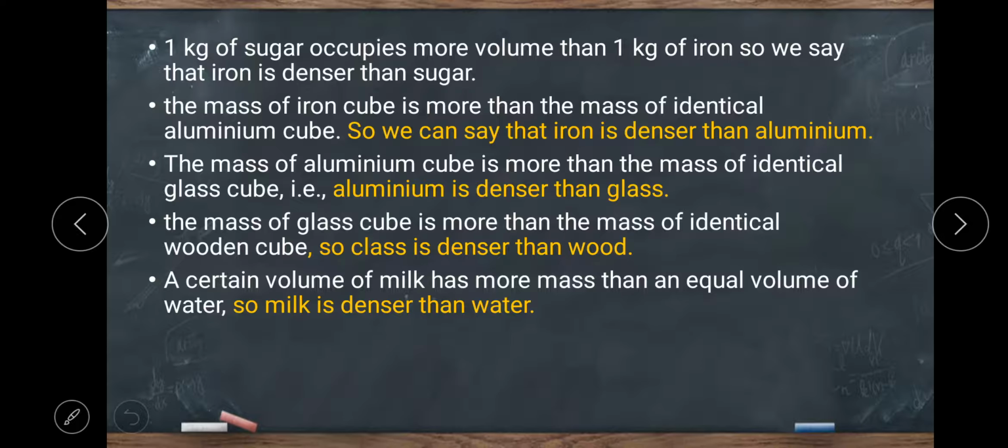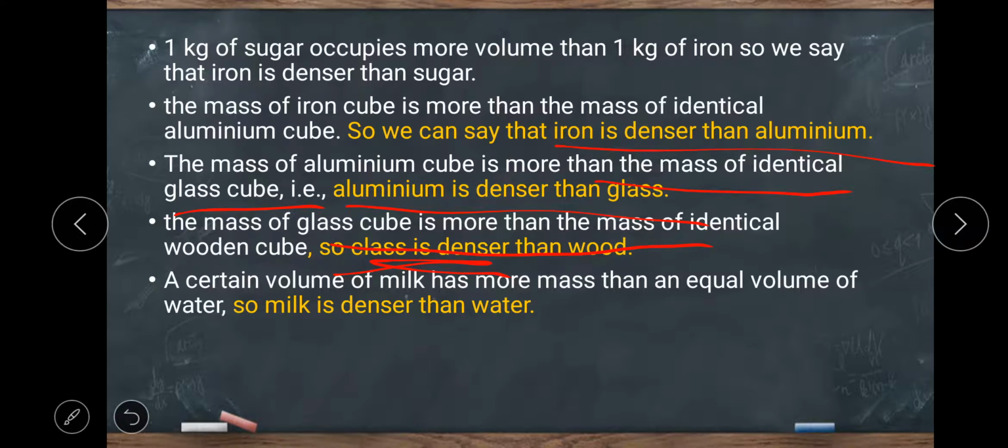In the second, the mass of an iron cube is more than the mass of an identical aluminium cube. So we can say that iron is denser than aluminium. The mass of an aluminium cube is more than the mass of an identical glass cube, which means, same like iron is denser than aluminium, here aluminium is denser than glass. Next, the mass of the glass cube is more than the mass of an identical wooden cube, which means glass is denser than wood.